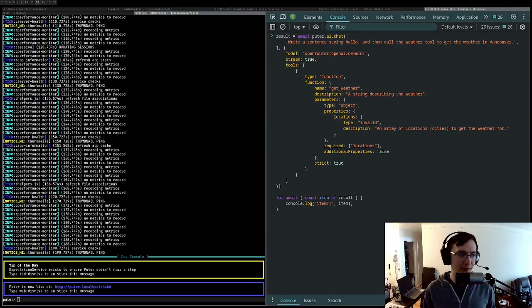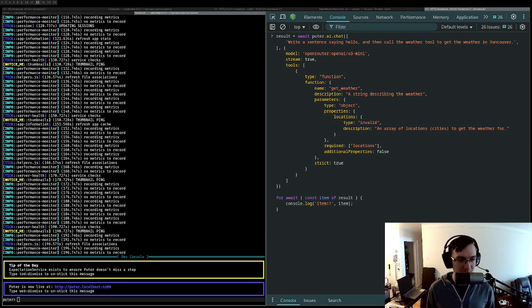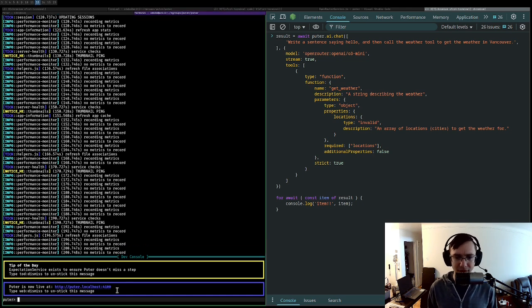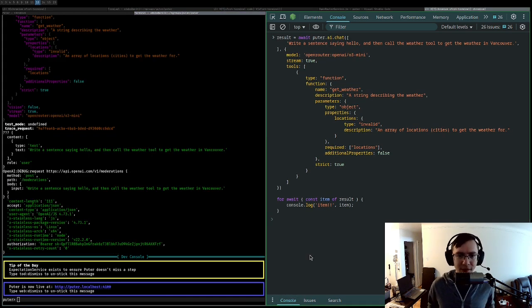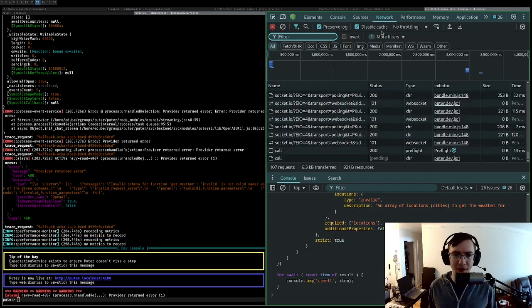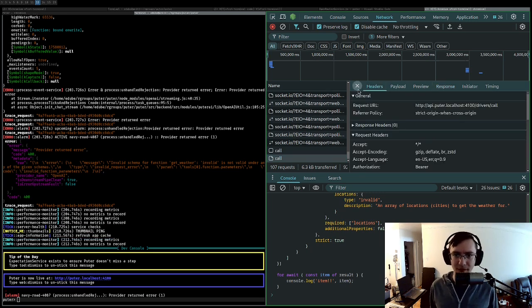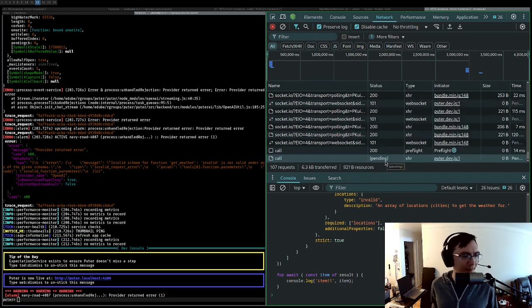The first thing I'm going to do is reproduce this issue where 400 responses from OpenRouter aren't getting passed on to the client of Pewter's AI interface. So I just have an example request that I'm running here, and we can see we didn't get a result. If I go to the network tab, the call is stuck in pending state. We can see that in this column here.